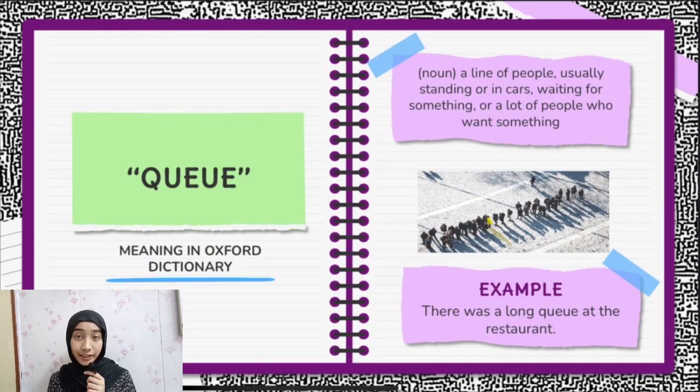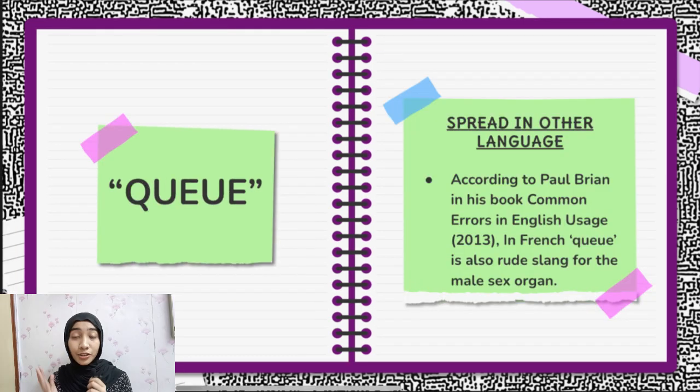According to the Oxford Dictionary, the word queue, as a noun, means a line of people, usually standing or in cars, waiting for something, or a lot of people who want something. For example, in a sentence: there was a long queue at the restaurant. So does the word queue spread in other languages as well? The answer is yes, it does spread in other languages.